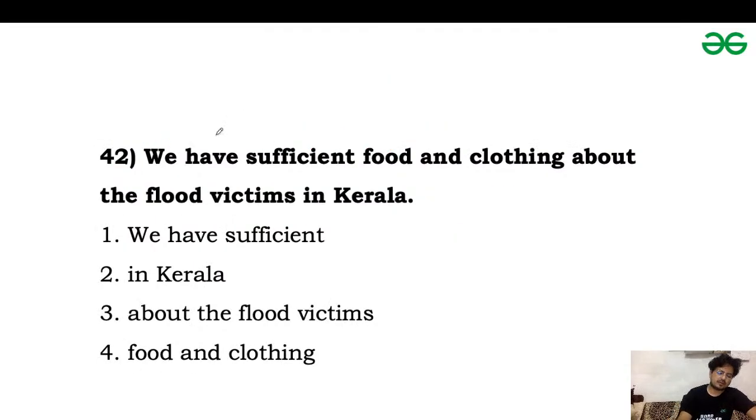Next one is question number 42. We have sufficient food and clothing about the flood victims in Kerala. Prathamesh, welcome to the session. Comment your answers for question 42. We have sufficient food and clothing about the flood victims in Kerala.